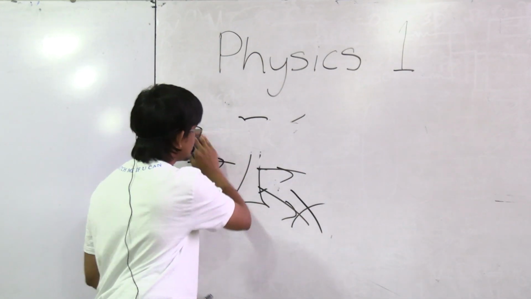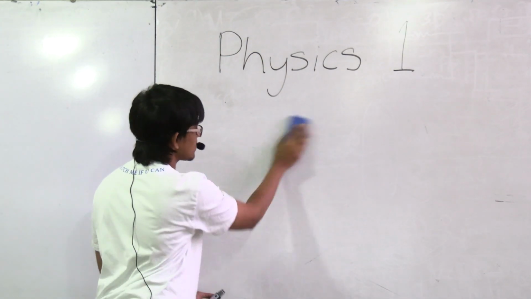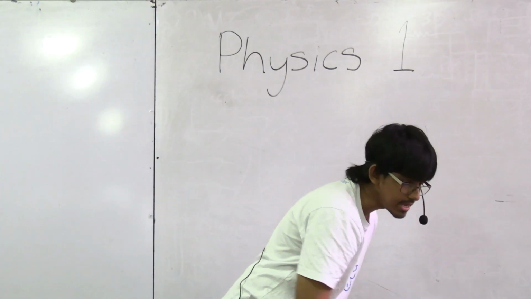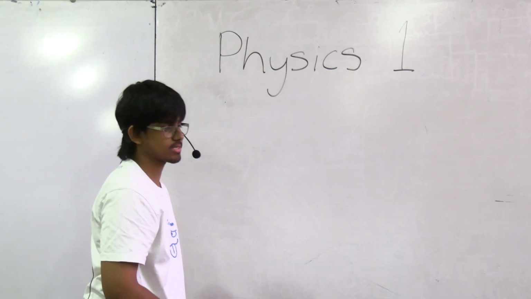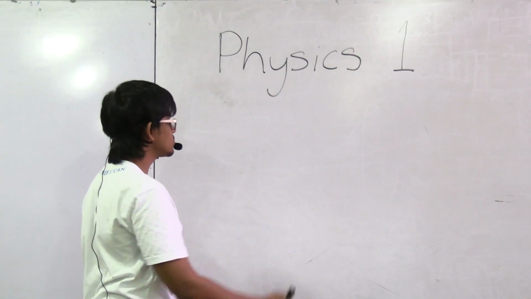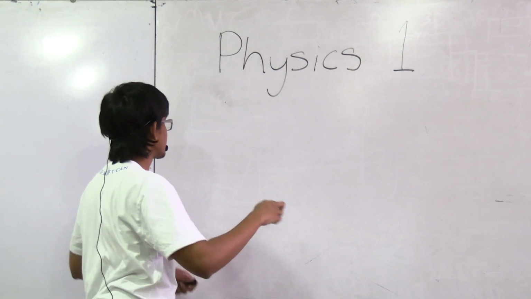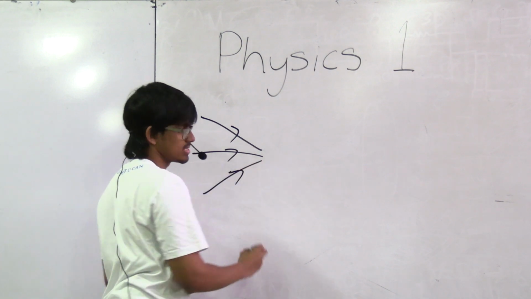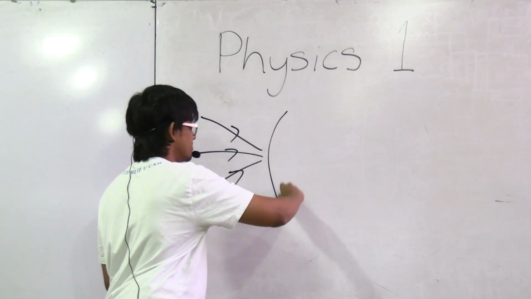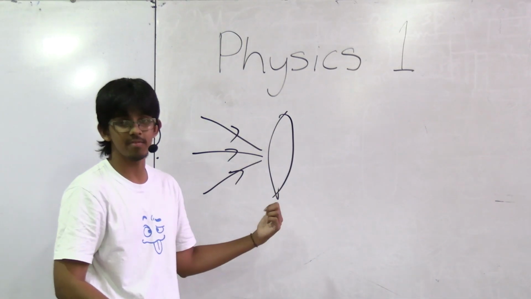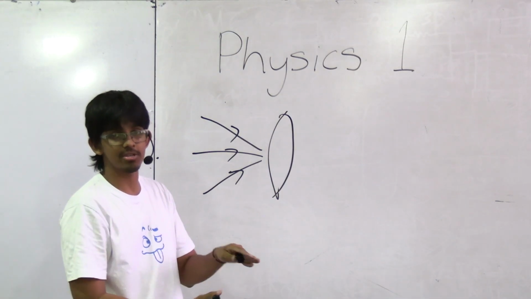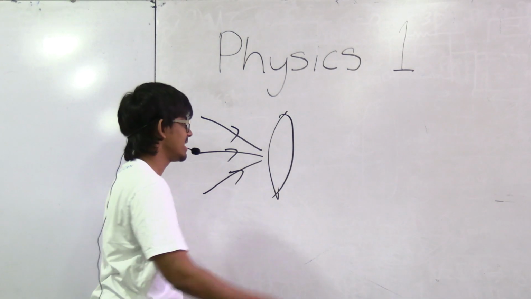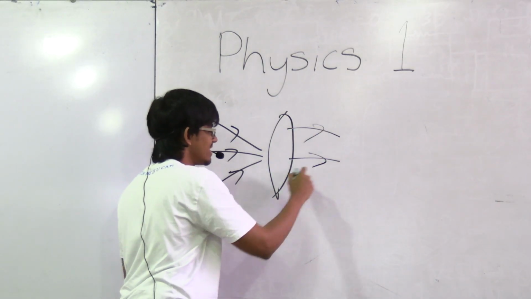Okay, option number 3, B to A using a convex lens. Alright, this one also doesn't make sense, right? Because you've got already converging lines, and then it says that the lens that's called a converging lens, a lens that is meant to make things come closer together, is somehow turning it into this.